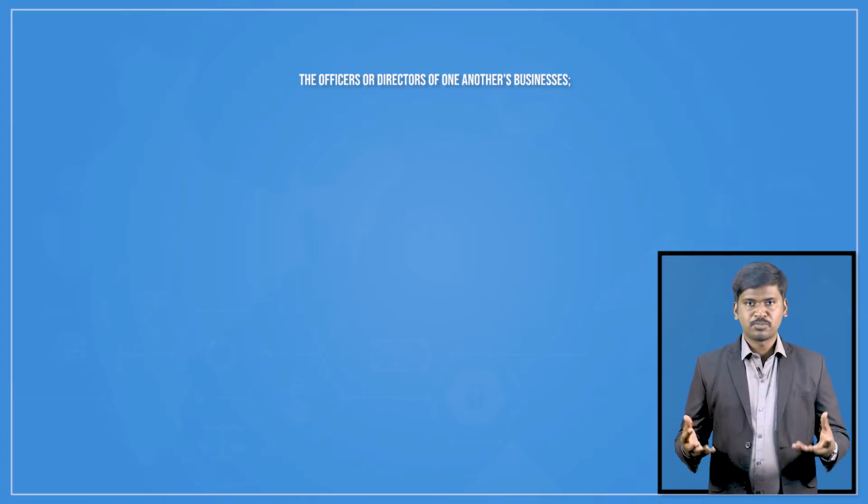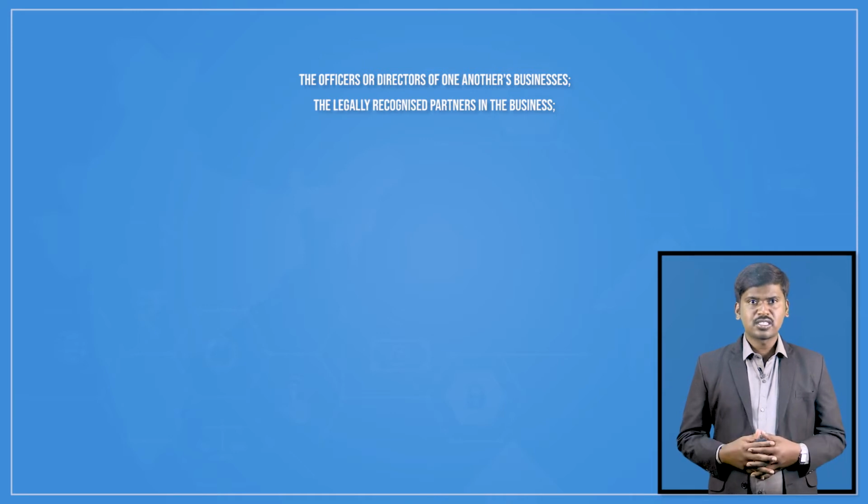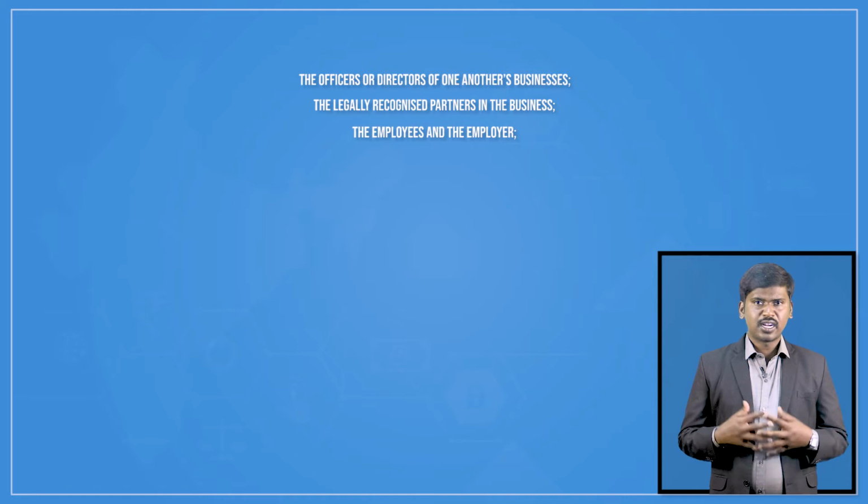For this purpose, related parties are defined under section 15. For valuation purposes, persons shall be deemed to be related persons if, number 1, they are officers or directors of one another's businesses. Number 2, they are legally recognized partners in the business. Number 3, they are employer and employee.